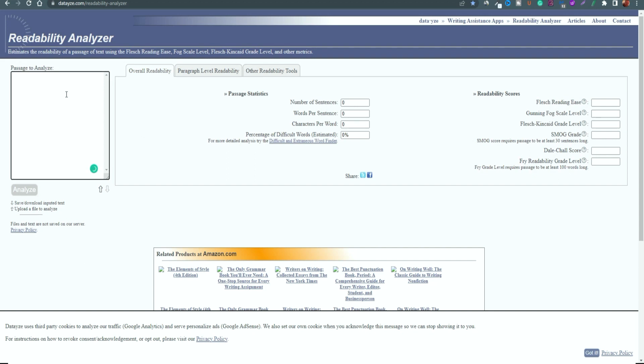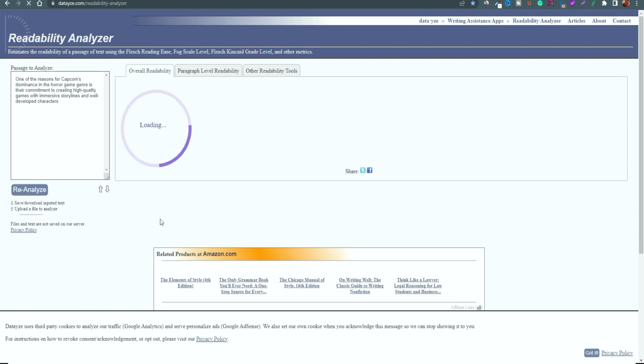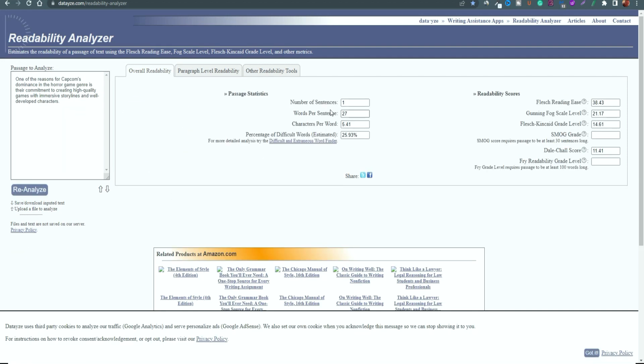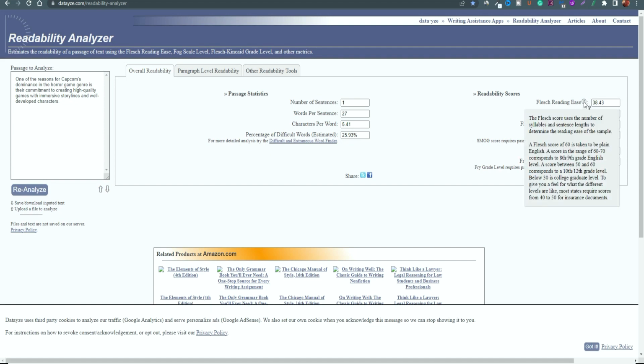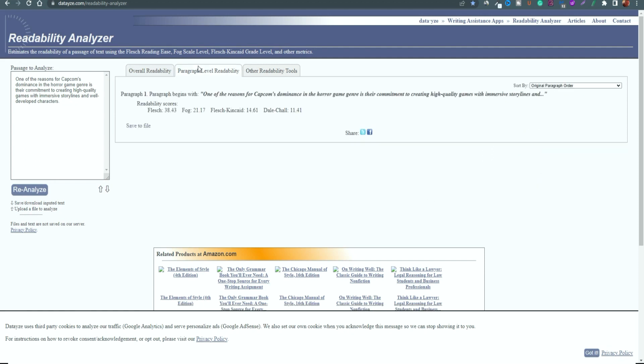So if I just copy and paste in a piece of text, as you can see here, it gives you a rundown and an estimate of exactly what's available. So the number of sentences is 1, words per sentence is 27, characters per word is 5.41, and then the percentage is over 25, nearly 26%. And then here it gives you the readability scores, and you can highlight the question marks, and it gives you an example of what each feature does. So it will help you to really elaborate and understand the context of the written content.